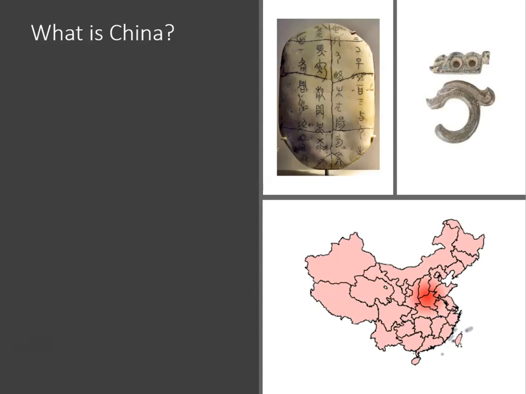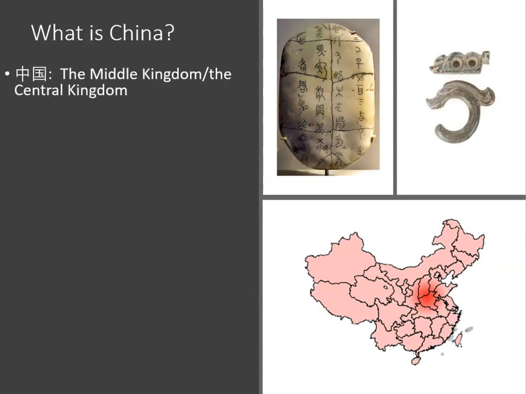Now, the first character, 中, means central or middle. And the second character, 国, means nation, kingdom, state, or country. So, the literal meaning for China or 中国 in the Chinese language is the central kingdom or the middle kingdom.